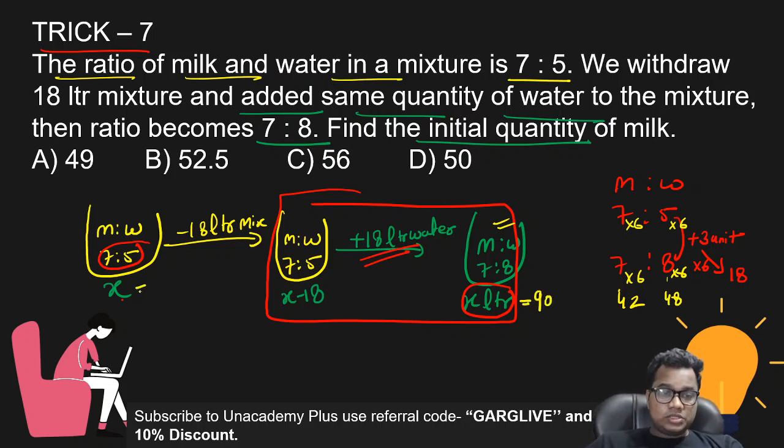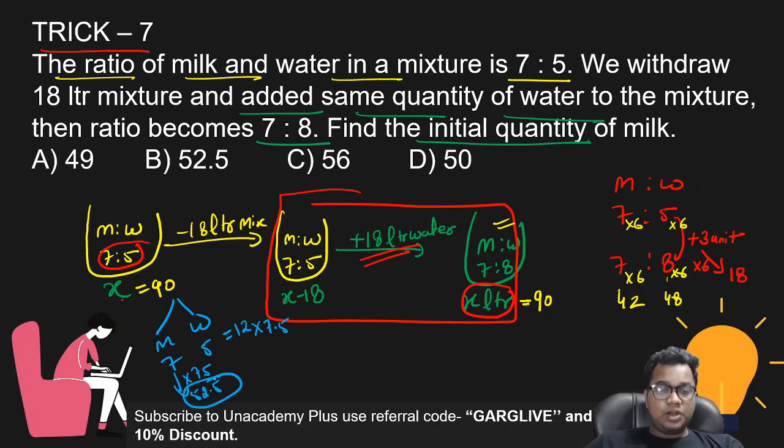If the total quantity is 90, and in the starting the ratio of milk and water was 7:5, 7 plus 5 is 12. And I know the value of 12 is 90. So how many times? 7.5 times. So the initial quantity of milk is also 7.5 times. 7.5 times of 7 is 52.5. So the initial quantity of milk was 52.5. That's a very simple process to solve this question.